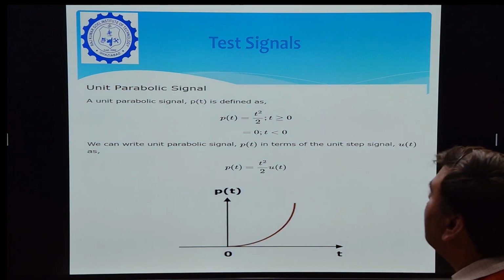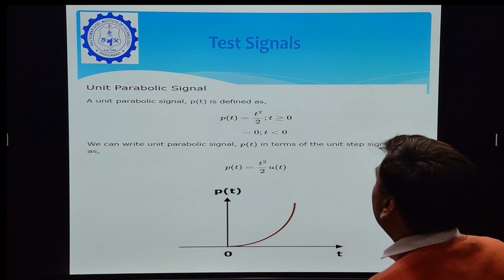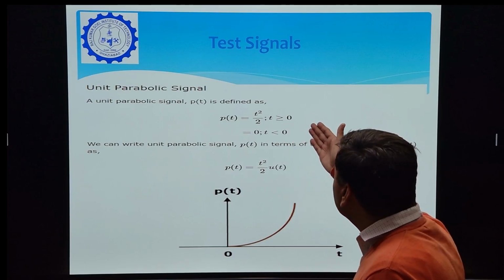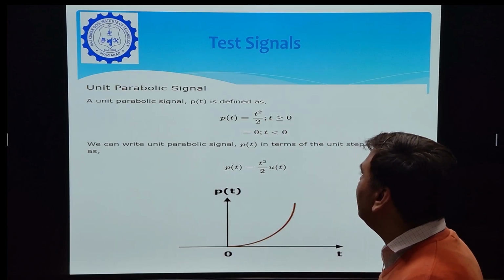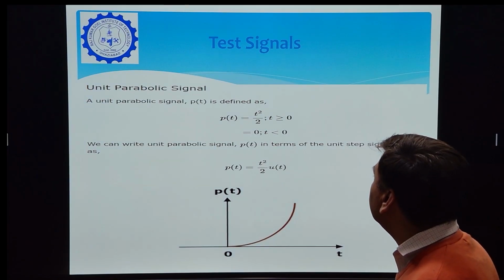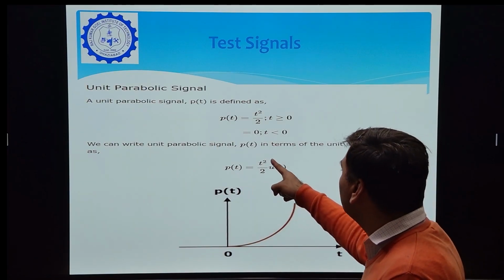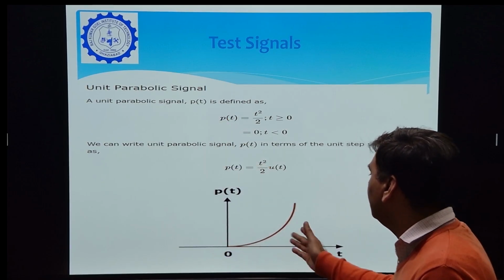Now the last standard test signal is the unit parabolic signal. A unit parabolic signal is defined by p(t), and it is defined as t square by 2 for t greater than or equal to 0. For t less than 0 its value is 0. We can write the unit parabolic signal p(t) in terms of the unit step signal u(t), as p(t) is equal to t square by 2 u(t), and the graph of the parabolic signal is shown in the figure.